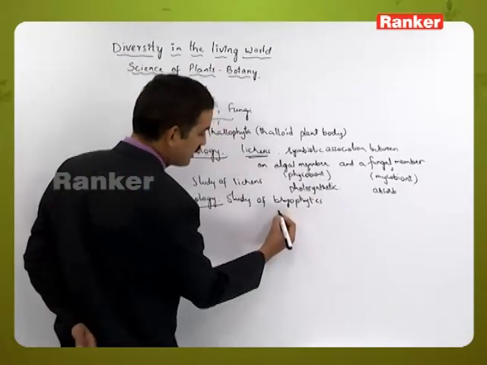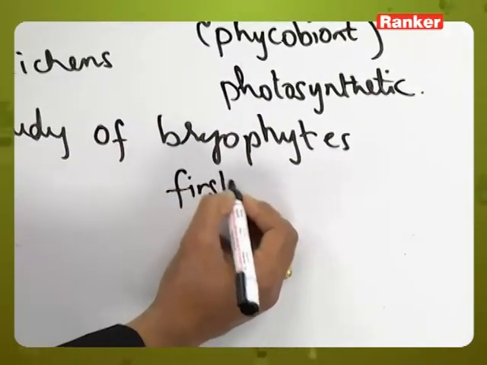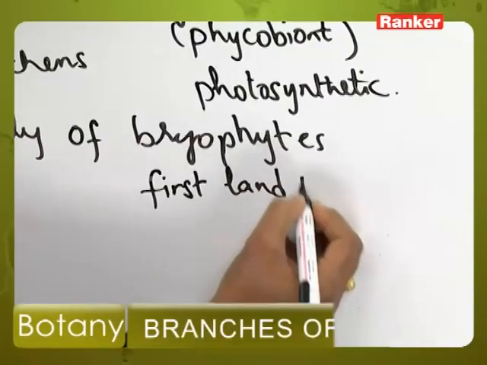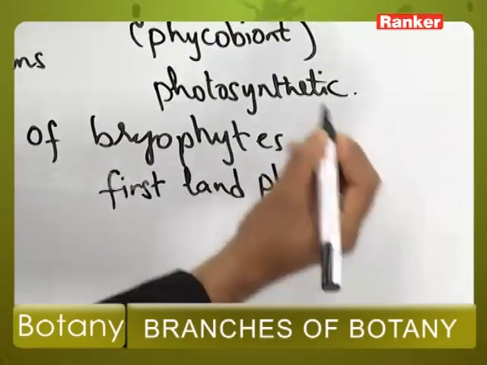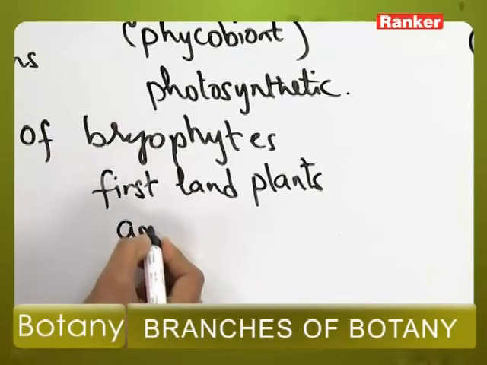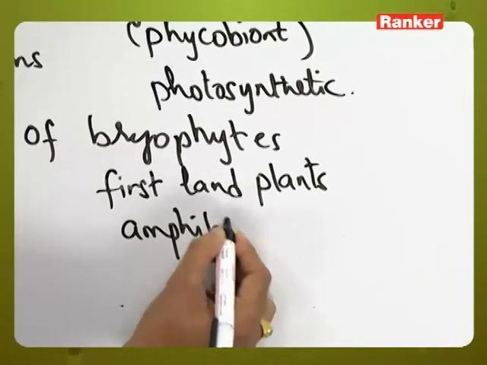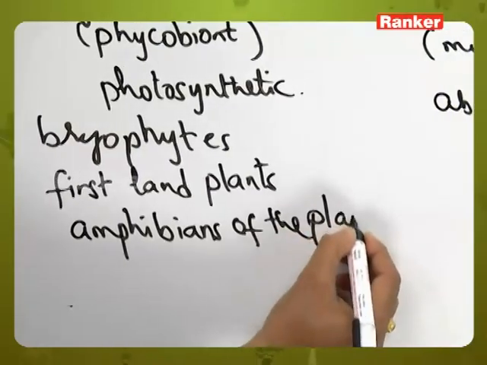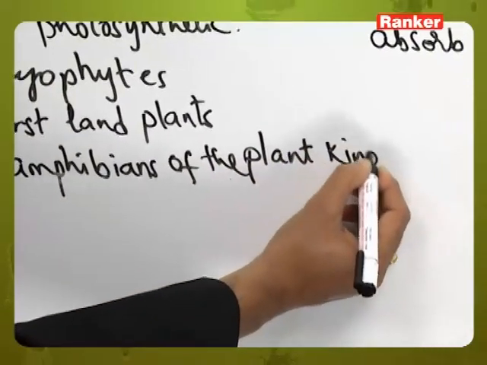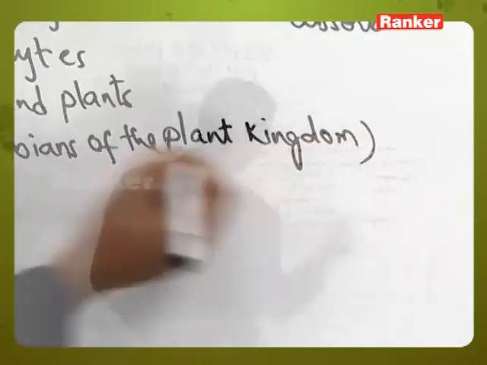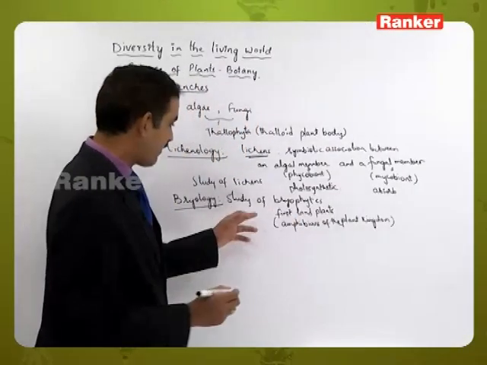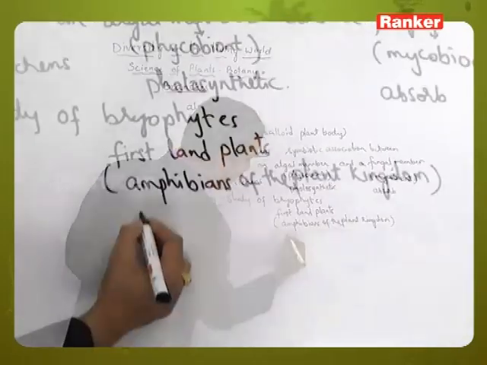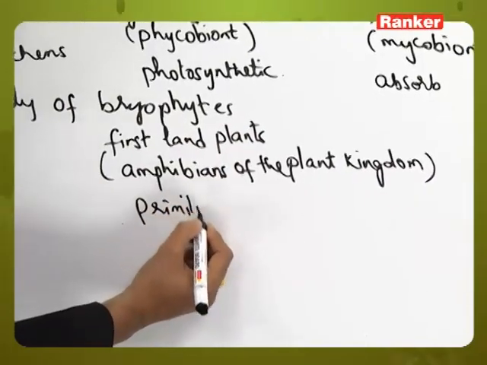So bryophytes are considered to be the first land plants, and these are considered to be the amphibians of the plant kingdom. Otherwise we can call them primitive land plants also.